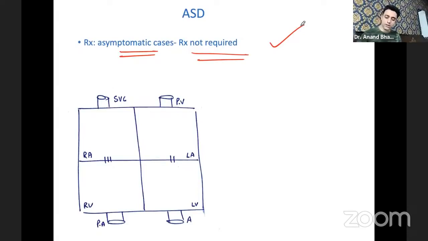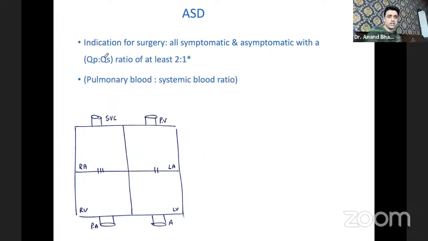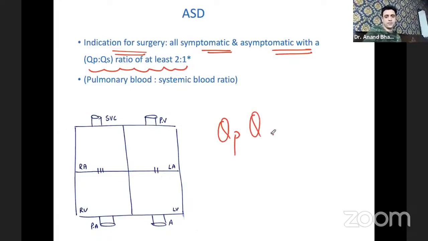Number one. Number two, if the patient is symptomatic, the patient is showing you features of plethoric lung fields, increased incidence of upper respiratory tract infection, lower respiratory tract infection. So indication for surgery is all symptomatic cases or asymptomatic with a QP:QS ratio of at least 2:1. Now, this is a very important exam question. QP:QS ratio should be at least 2:1.